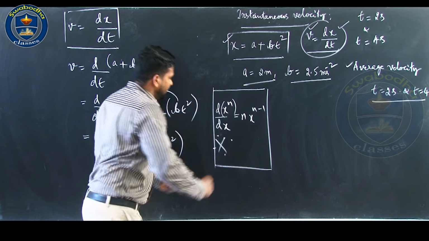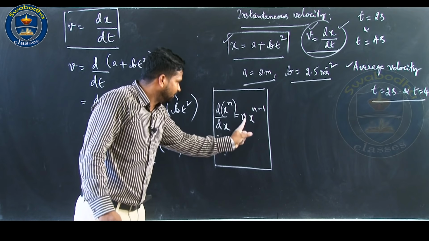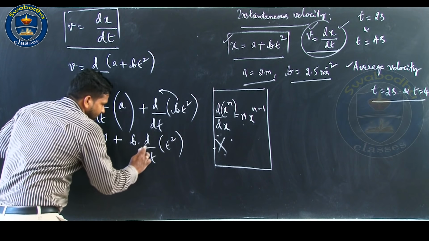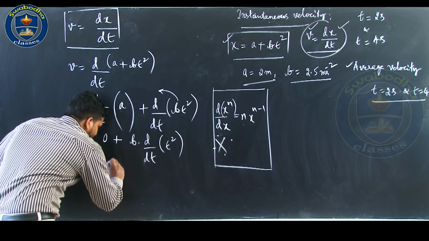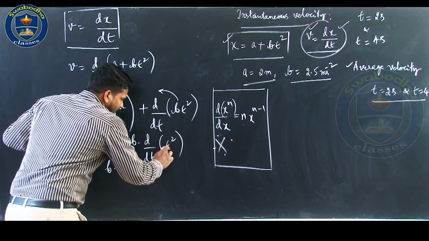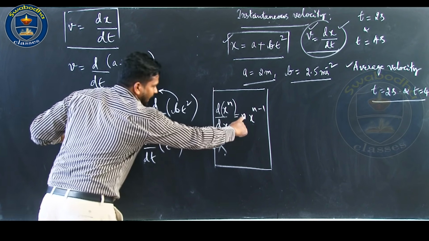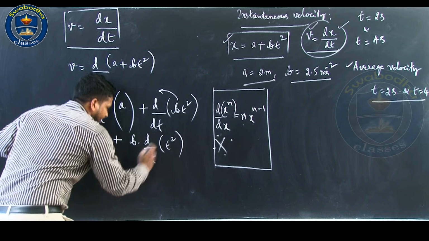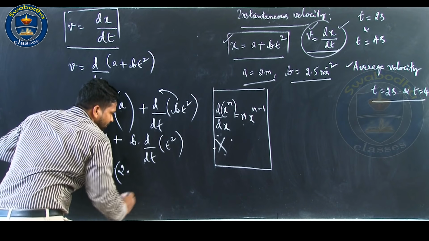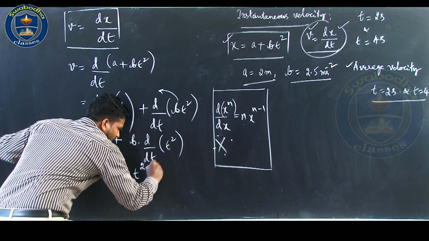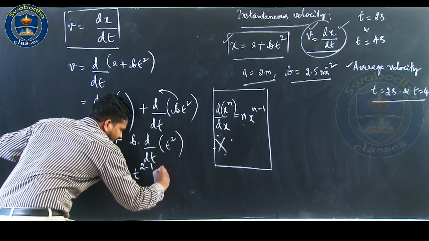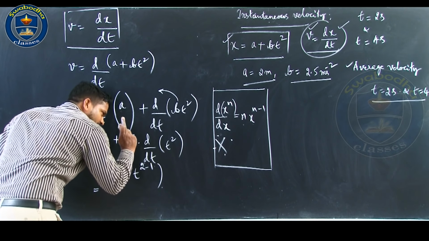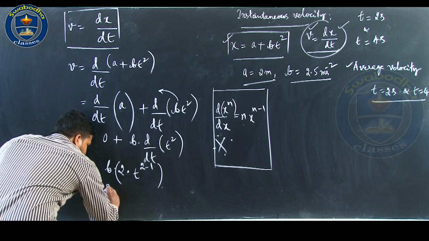So, here the first term is 0, and b into, that is n into x to the power n minus 1, here n is 2, so 2 into t to the power 2 minus 1, correct. That is 2, and t to the power 2 minus 1 is t to the power 1, that is 2t.